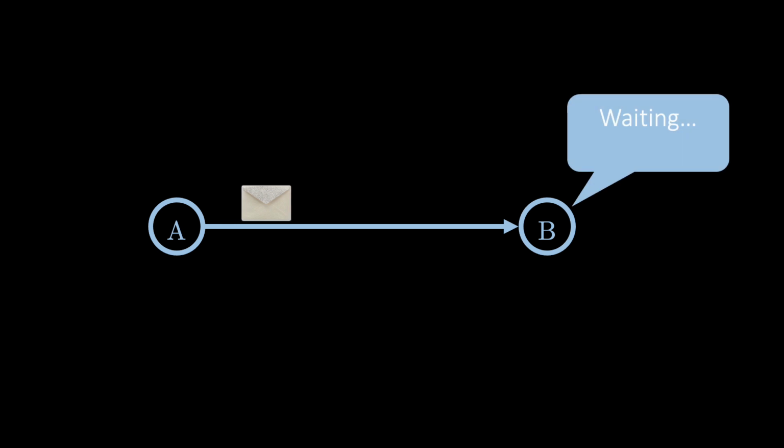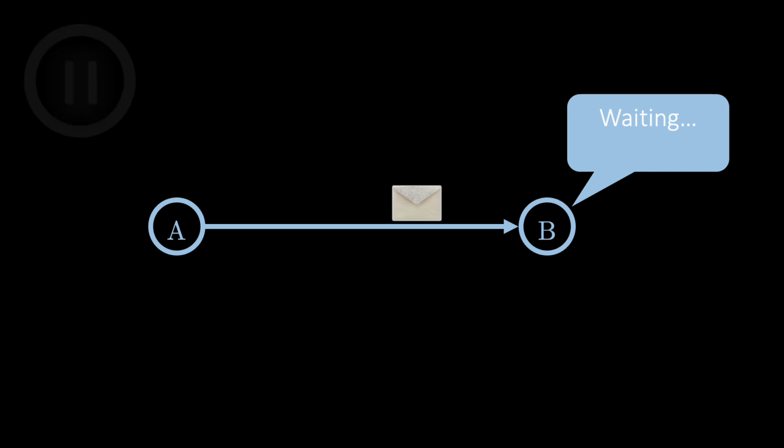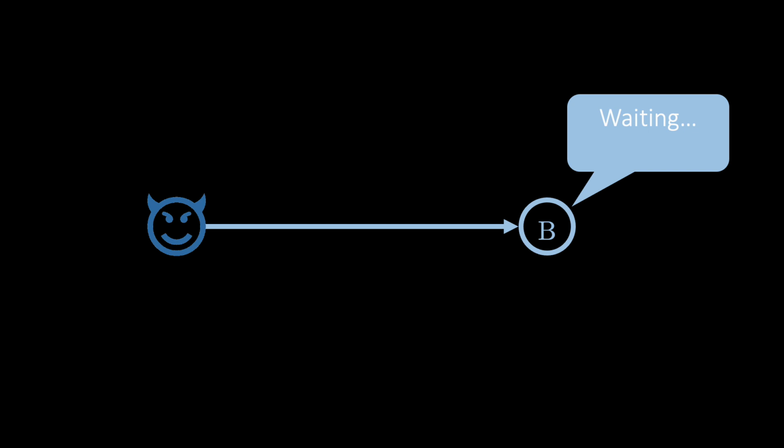We demonstrate the most major one with the example here, where node B is waiting for node A's slow message. This seems fine, after all, the message will eventually arrive. And yet, an asynchronous Byzantine agreement algorithm cannot allow the nodes to wait forever for each other's messages. Can you see why? Please pause the video for a moment to think about this. The issue is that node A could actually be a Byzantine node who has not sent any message. In this case, B would wait forever to hear from A, and fail to terminate.